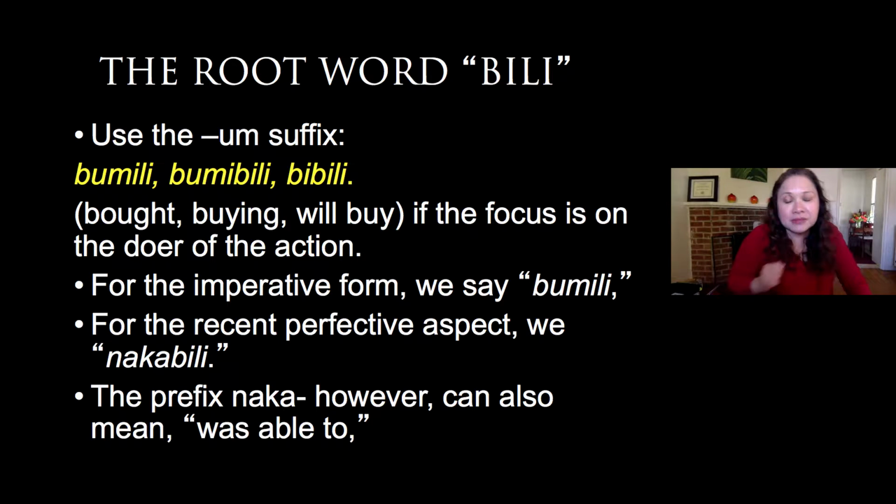So for example, you have the root word bili. So look at the suffix. So we say bumili, bumibili, bibili if the focus is on the doer of the action. So for the imperative form, we say bumili. For the recent perfective aspect, we say nakabili. So another way of looking at nakabili is to think of it as I was able to buy. Okay? So the prefix naka can also mean was able to.